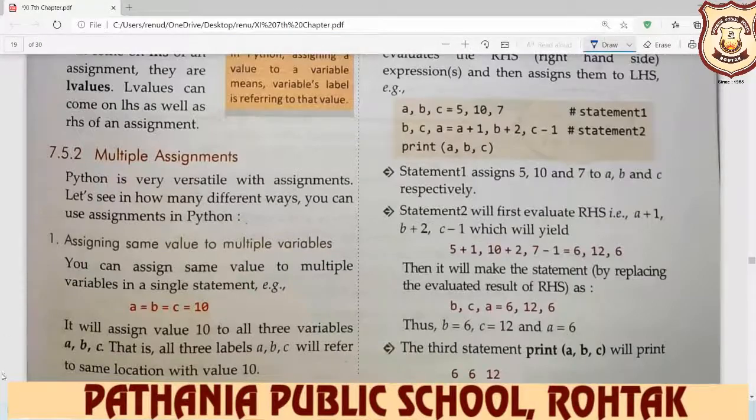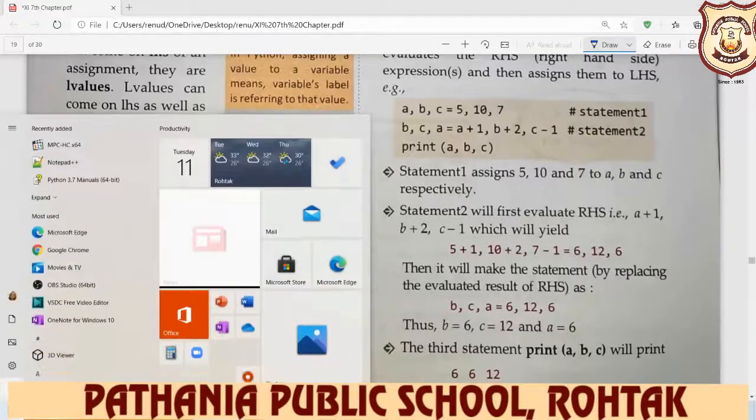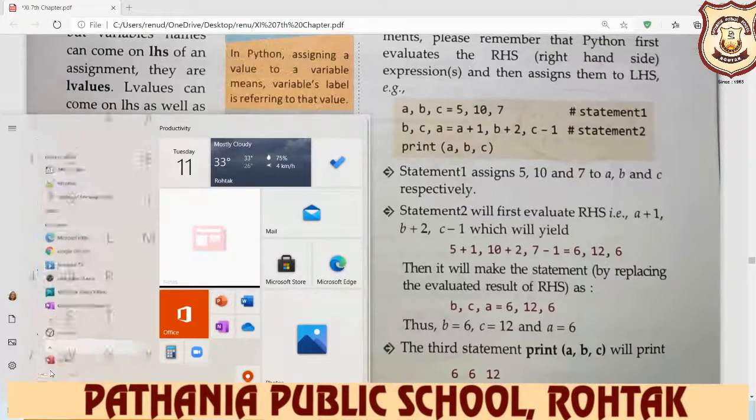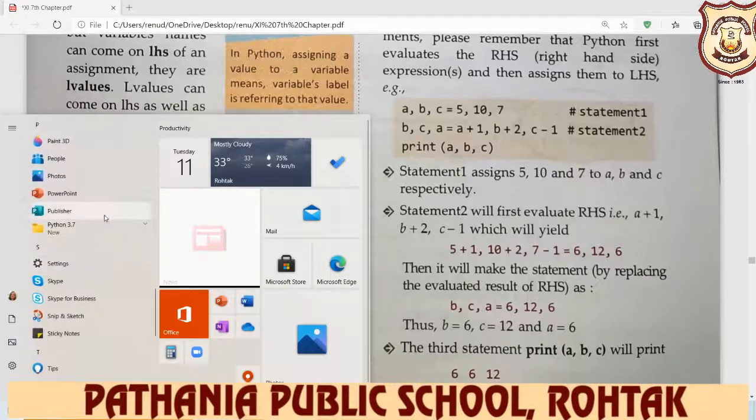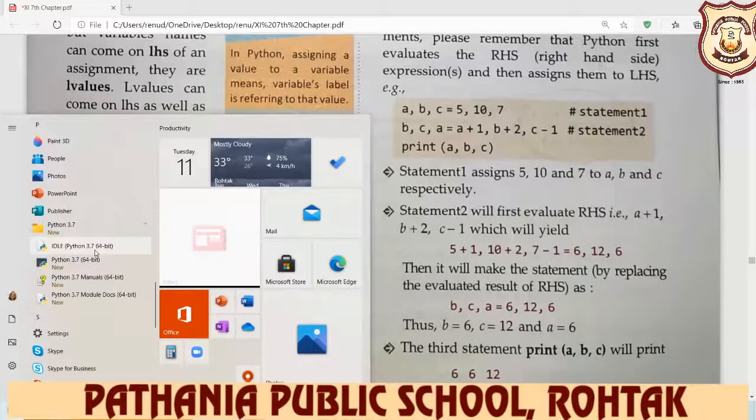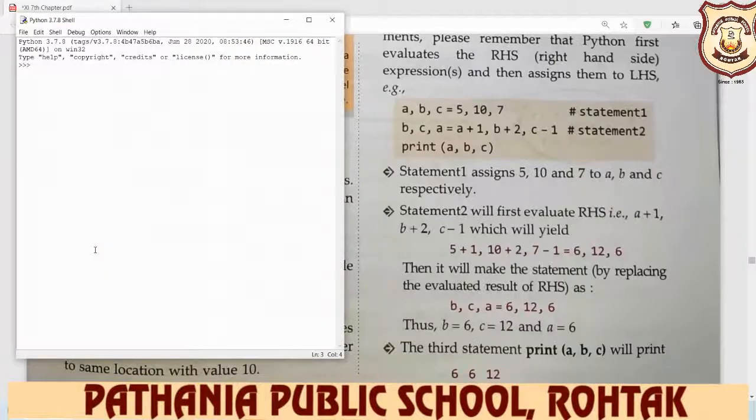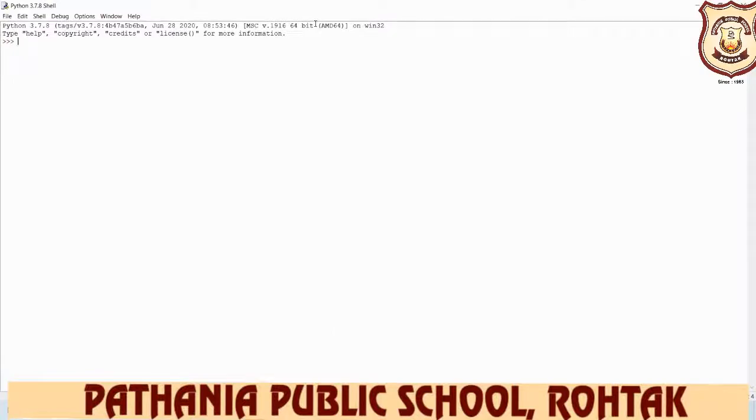So how do you declare these variables? We do it in Python. Everyone open Python IDLE. For example, we write A. A is the name of the variable. A is equal to 10.